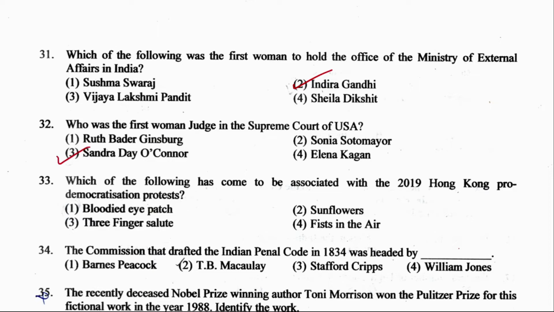Question number 33. Which of the following has come to be associated with the 2019 Hong Kong pro-democratization protests? Bloodied eye patch, sunflowers, 3-finger salute or fists in the air? The right answer is option number 1, bloodied eye patch.